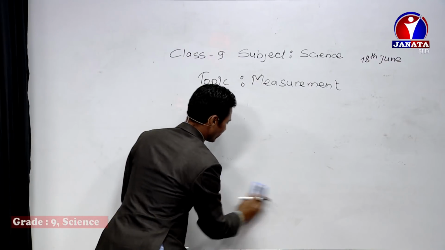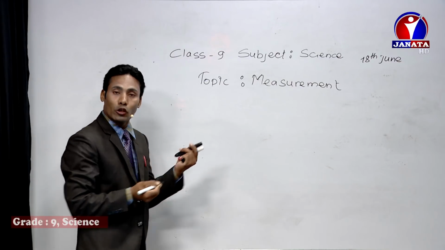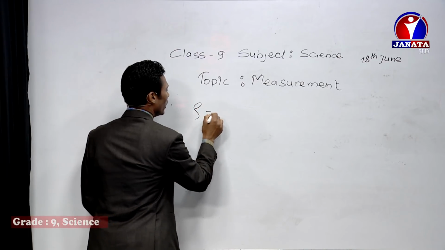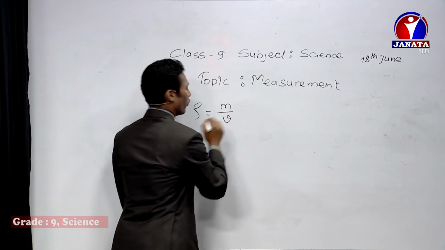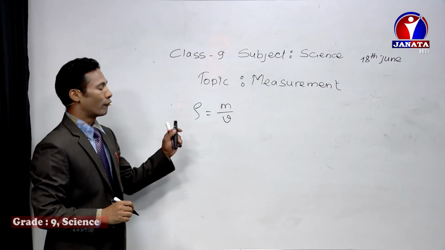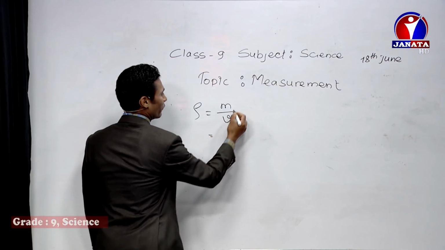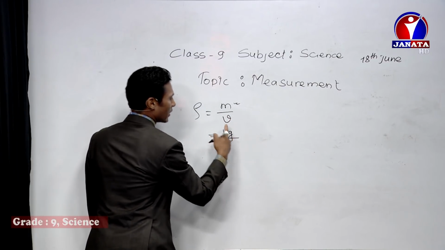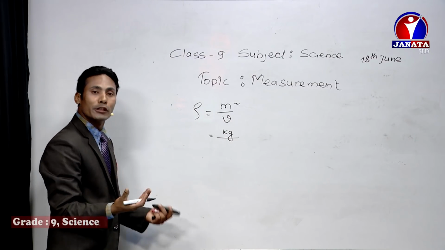Okay, density. The density symbol is d, and rho also we can write. So here I will mention this rho. Rho equals mass by volume. That is the formula for the density, right? Now what is the unit of mass? It's kg. And what is the unit of volume? That is meter cube, right?